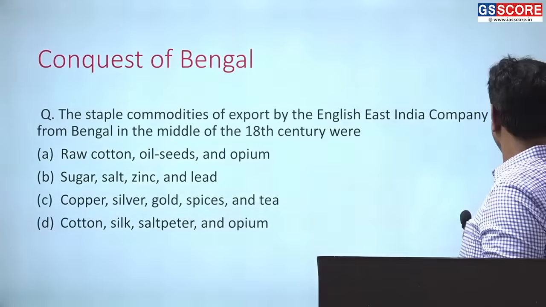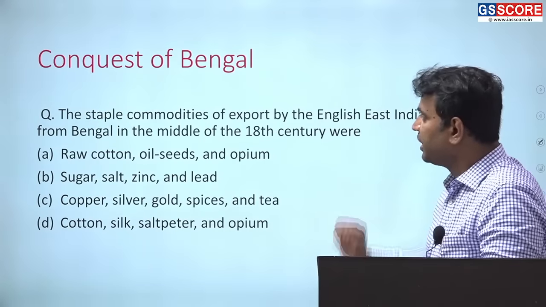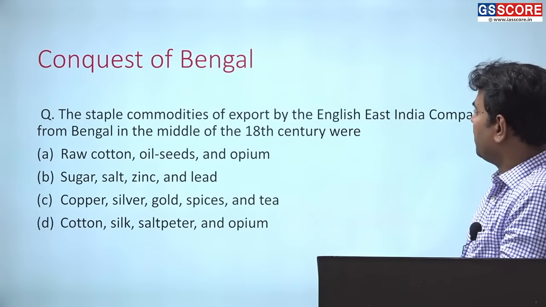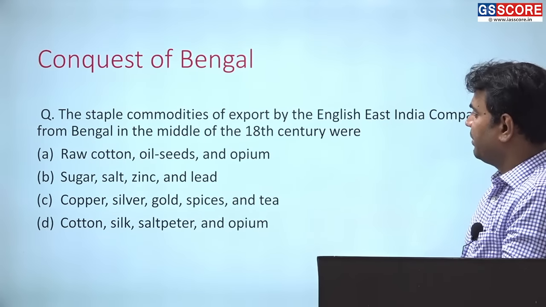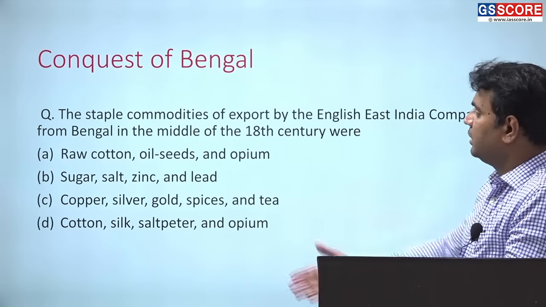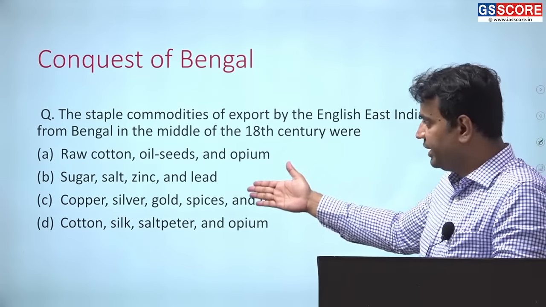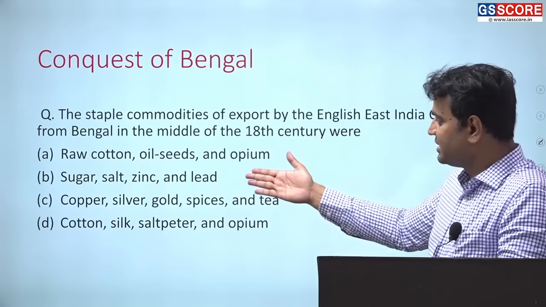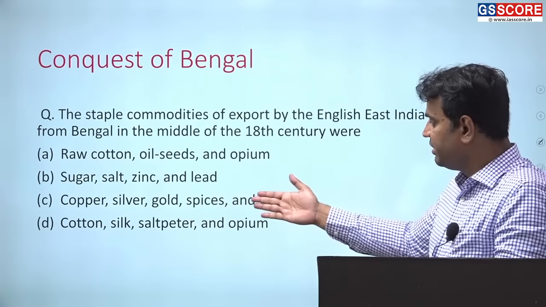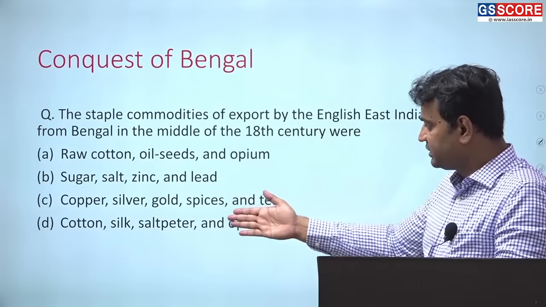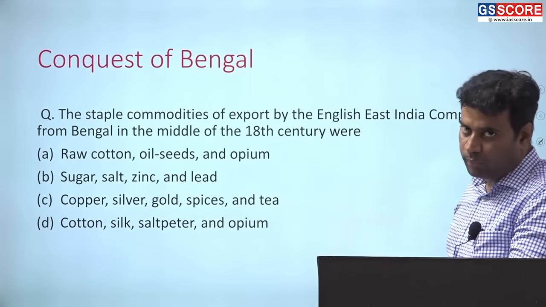We'll look into this area. First is Conquest of Bengal. The staple commodities exported by the English East India Company from Bengal in the middle of the 18th century were raw cotton, oil seeds and opium. Second option being sugar, salt, zinc and lead, copper, silver, gold, spices and tea, cotton, silk, saltpeter and opium.